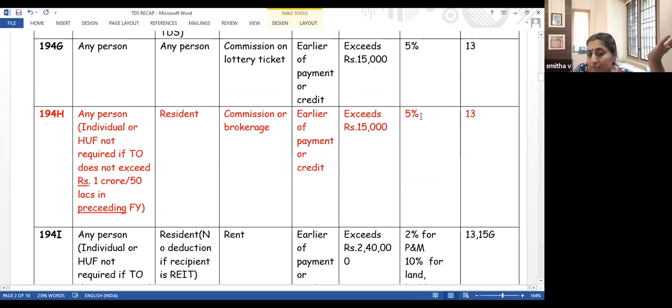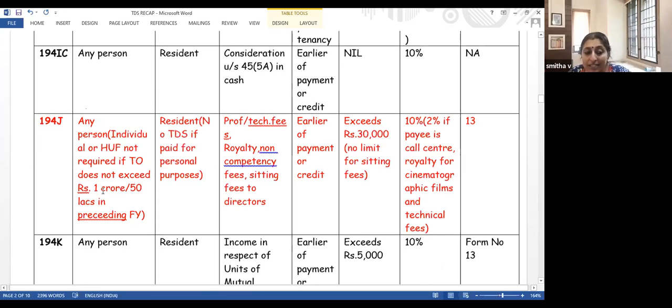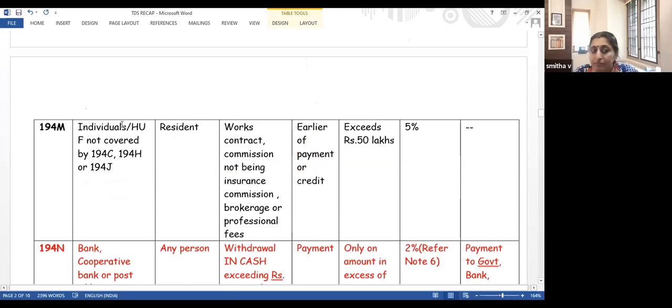Then rate of TDS is 5%, limit is 15,000. And if you want to get a lower tax deduction, make an application in Form number 13. So commission or brokerage exceeding 15,000 is subject to tax deduction at 5% under 194H. But if you're an individual or HUF, and last year your turnover does not exceed 1 crore, then there is no need for tax deduction.